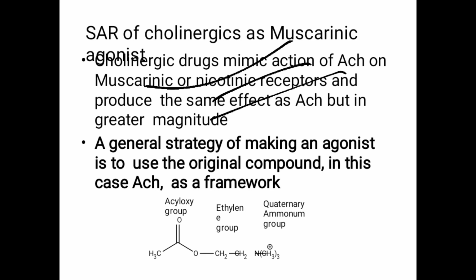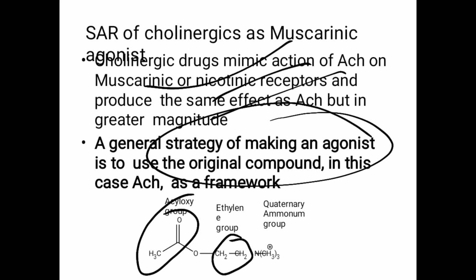Generally, in making the strategy for an agonist, we should know the structure of acetylcholine, which consists of an acyloxy group, then CH2 CH2, that is the ethylene group, and finally the presence of quaternary ammonia. While developing cholinergic agents, we should have such a kind of structure in the drugs so that they can bind to the receptor and produce high activity.